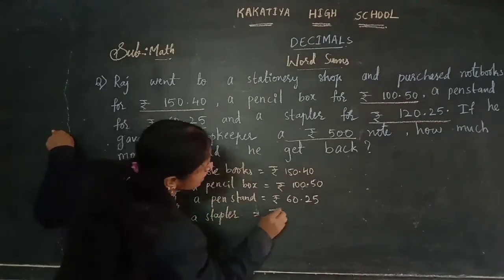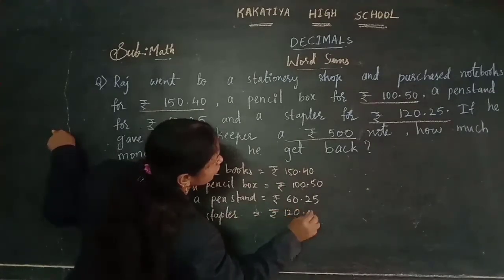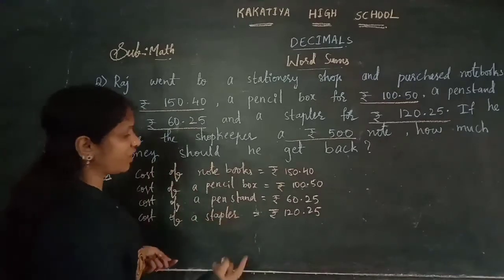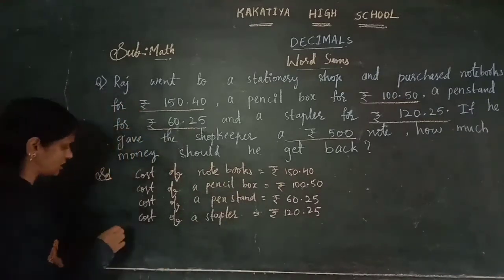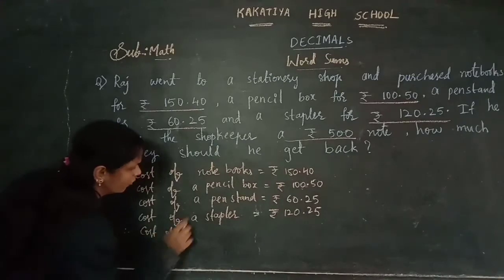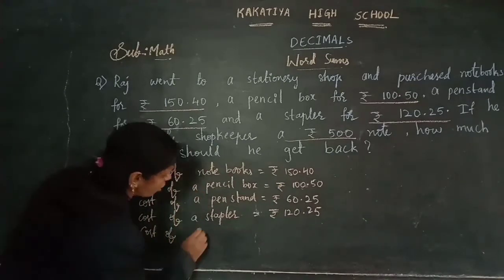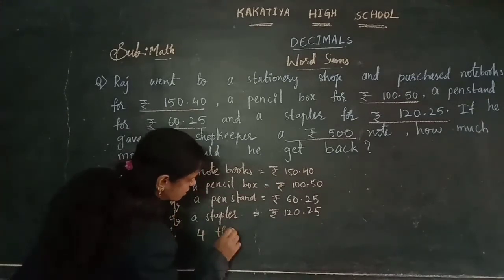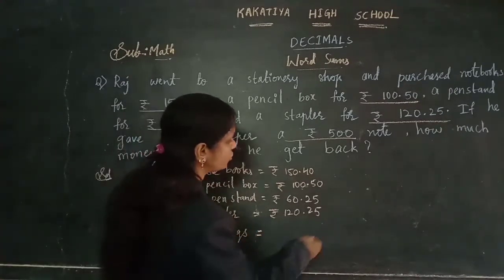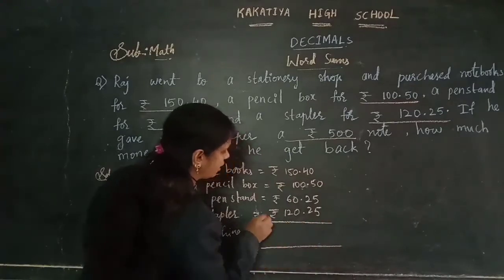A stapler is 120 rupees 25 paise. 4 things he purchased. Now let's find the cost of the 4 things he purchased. So how will you get the cost of 4 things? You need to add, children. By adding you will get it.